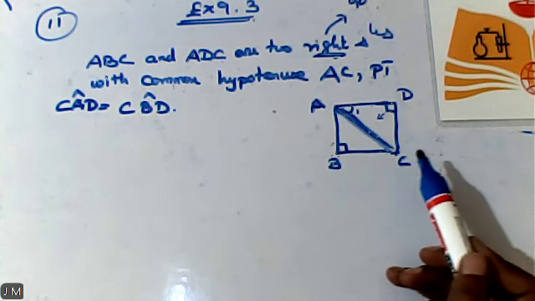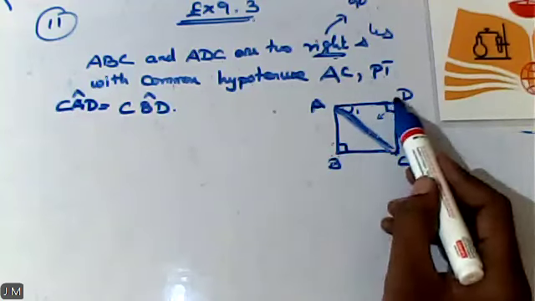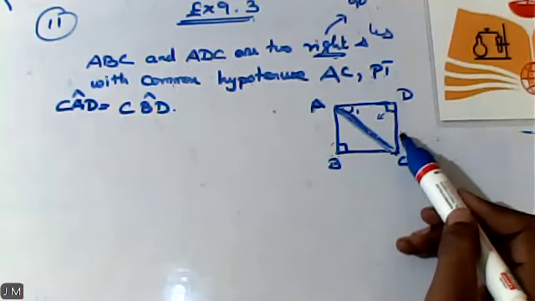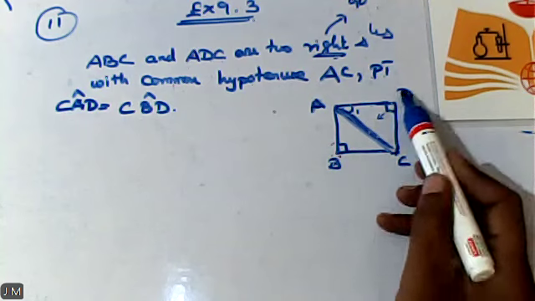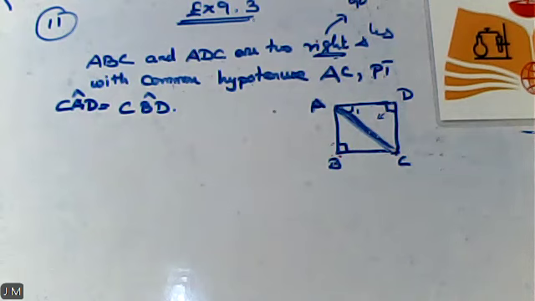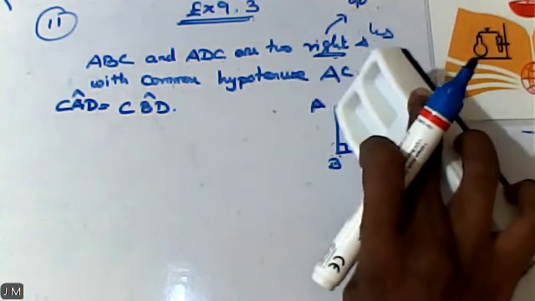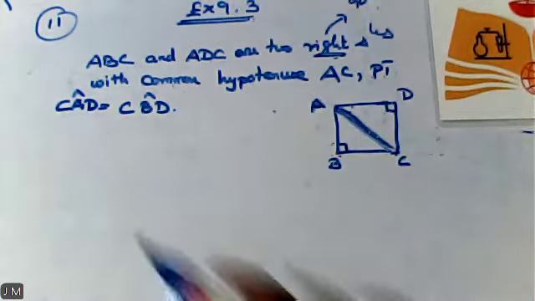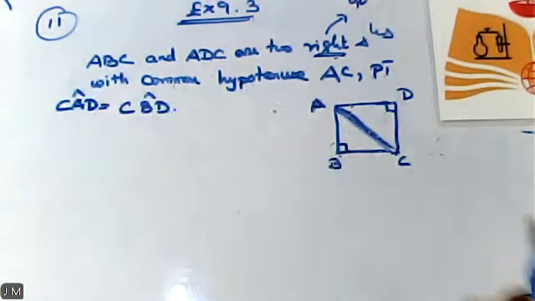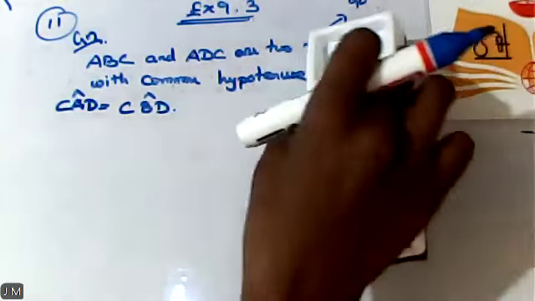I have finished it correctly or not? Yes. Angle at CAD is angle 1. Angle at CBD can be marked as angle 2. Or you can write it like this itself. So this is to prove. Simply I can change it as this is given.